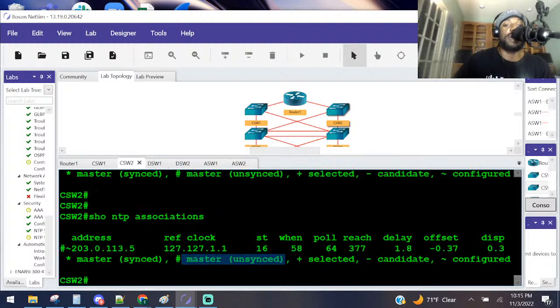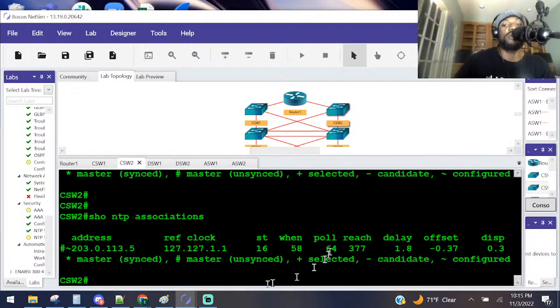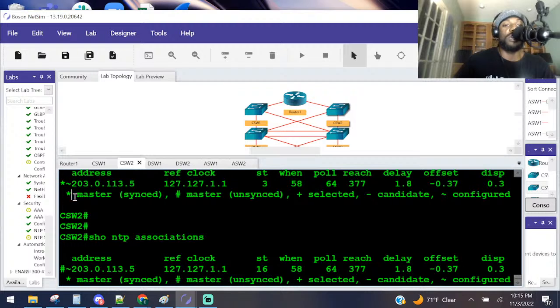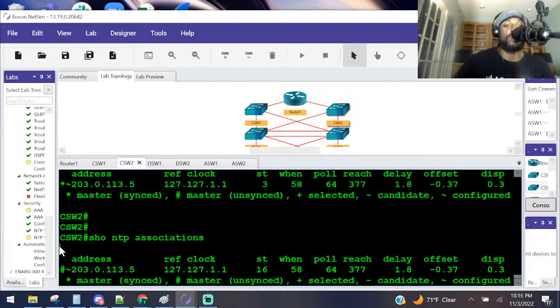Oh, now he is unsynced. See that? Probably because we did this right here. We did the access control list, so now he's not synced anymore. Now I'll show y'all real quick. He was synced here. Remember, look at this legend right here. Pay attention to that one. This asterisk lets us know we have a master clock and we're synced to it. When we ran that command again, we have a master clock, hashtag, but it's unsynced. See that? There was a star there, and now there's a hashtag there. It was synced. Now it's unsynced because we put an access control list there.